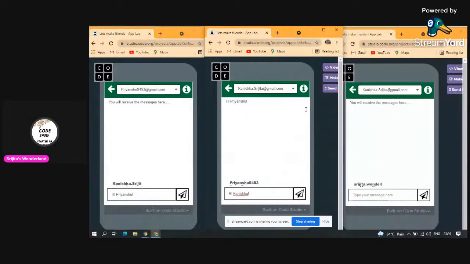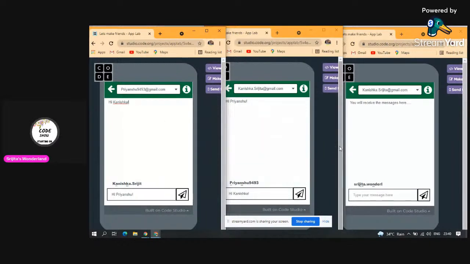Can you define what happened here? The message which Kanishka sent to Priyanshu is appearing on Priyanshu's screen. If Priyanshu is at Kanishka's screen, now even if Priyanshu wants to chat with Kanishka, how will you do that? Send. See, Kanishka received Priyanshu's message. Can you see it? Okay. So is this a magic? No. This is a coding formula which we can use to connect to each other.